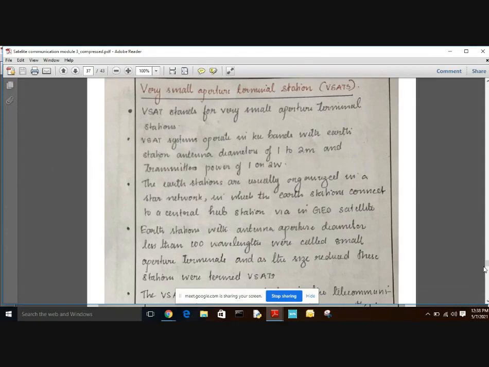The VSAT system operates in the Ku band with an earth station antenna diameter of 1 meter to 2 meters, and the transmitter power is 1 to 2 watts. The earth stations are usually organized in a star network. We have two types of network: one is star network and another is mesh network. In a star network, the VSAT earth stations connect to the central hub station via a GEO satellite.